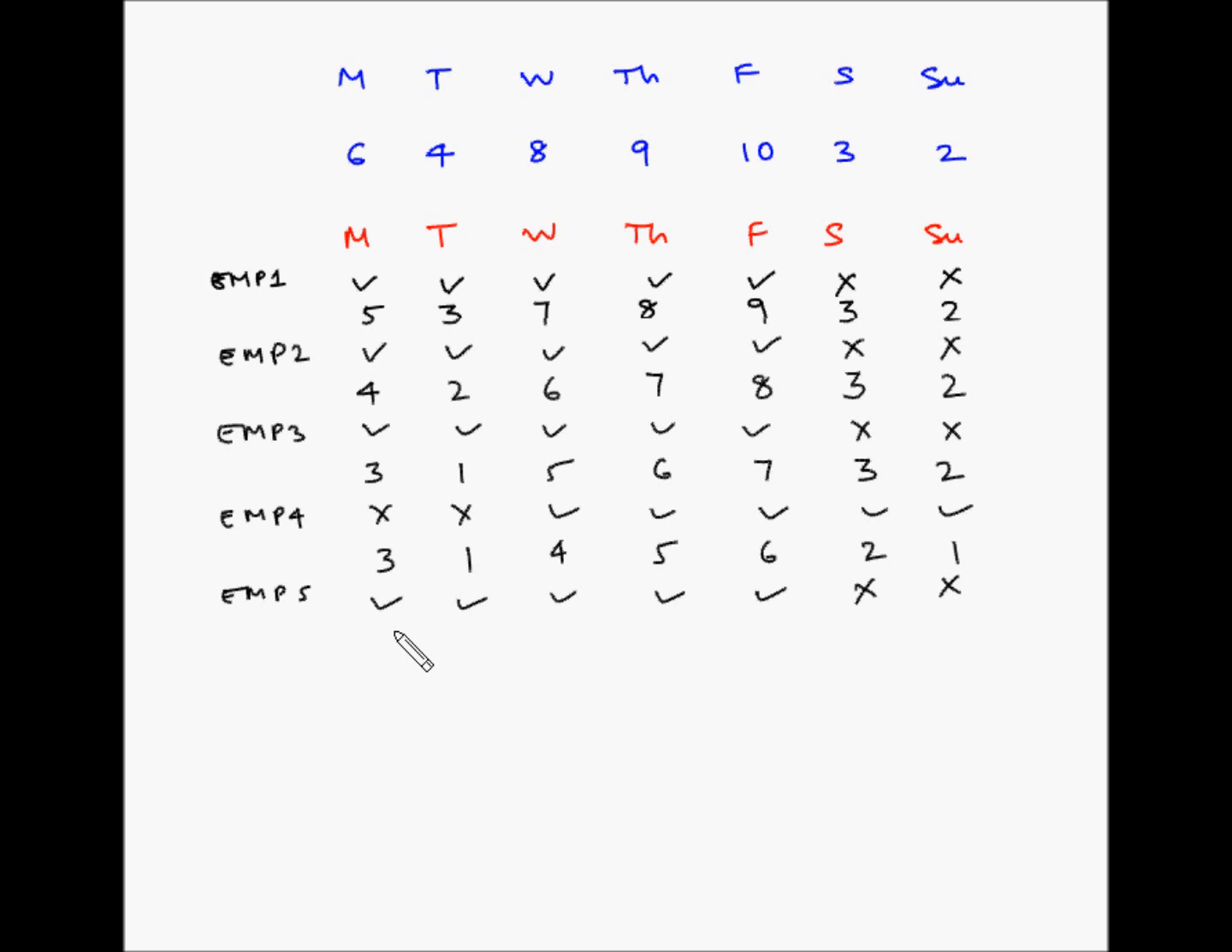So after scheduling employee number 5 for taking off on Saturday and Sunday, the net requirements now become 3 minus 1 is 2, 1 minus 1 is 0, 4 minus 1 is 3, 5 minus 1 is 4, 6 minus 1 is 5, and 2 and 1 as it is for Saturday and Sunday.